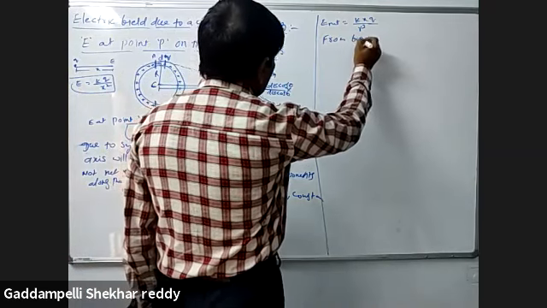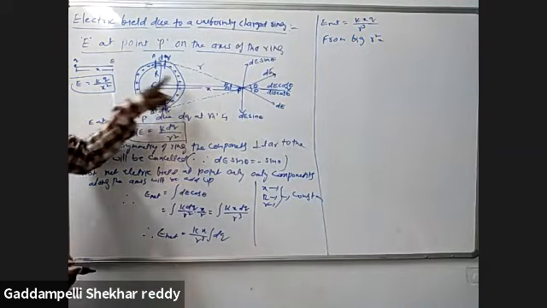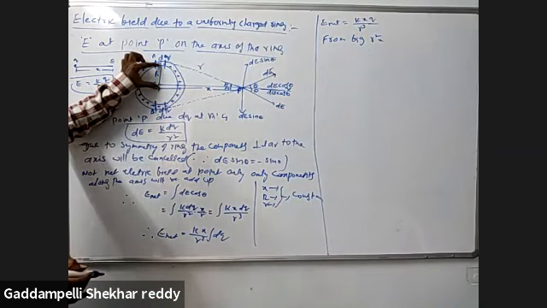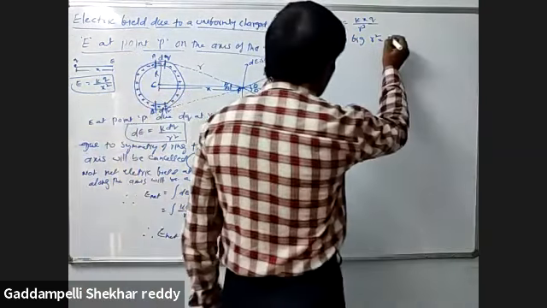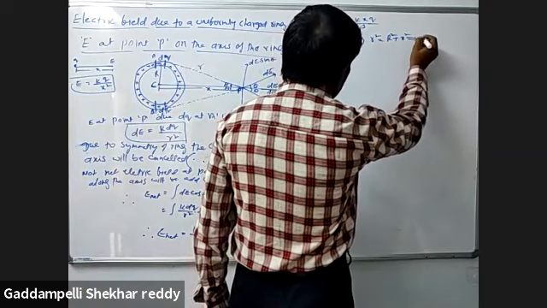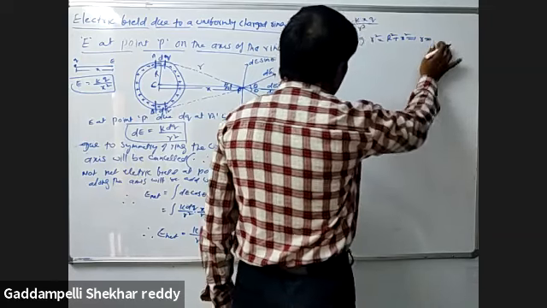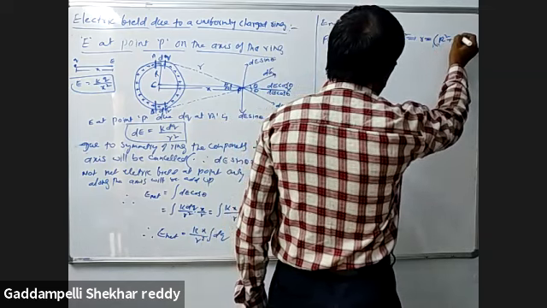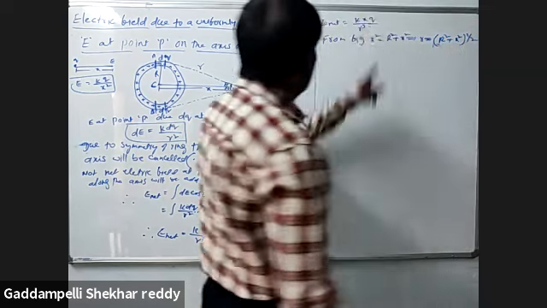From the figure, r square means hypotenuse square is equal to how much? Height square plus base square. Your height means the radius of the circular ring, so base is equal to x of the ring. So that means r square is equal to R square plus x square, so r is equal to (R square plus x square) whole power 1 by 2. This value is substituting here.